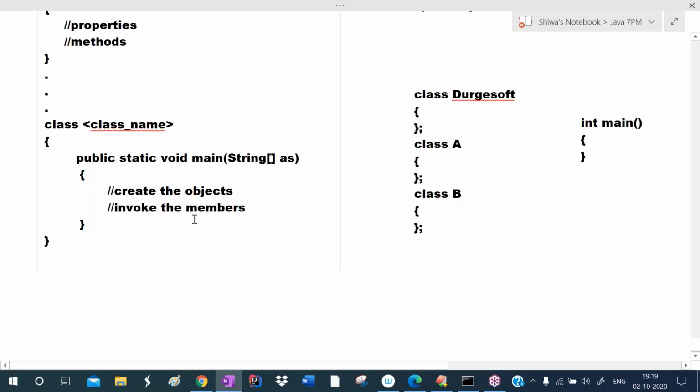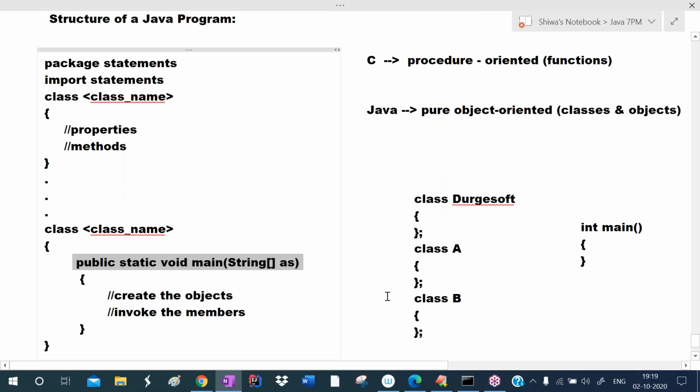So in this, now I want to talk about what this main actually is. Why have we written this much lengthy public static void? What is the meaning of this? Now let me explain about the main method. Listen carefully here. This is the structure of a Java program.